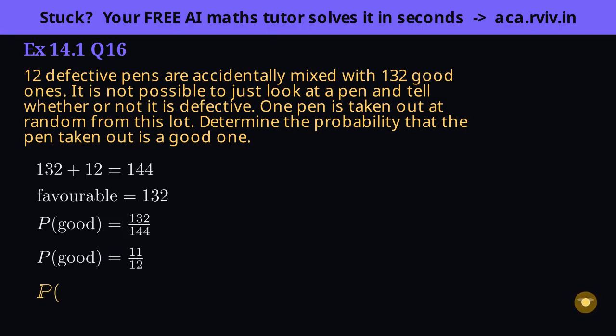Insight: the trap is using 132 as the total, but 132 is only the favorable count. Always add every group first, because the denominator must be the whole lot, defective pens included.